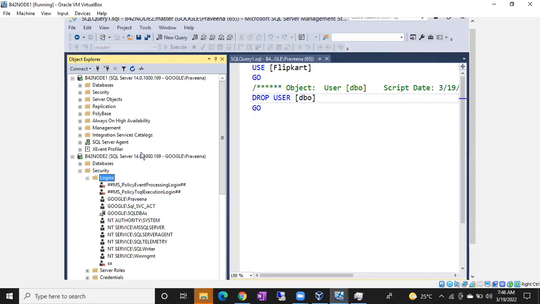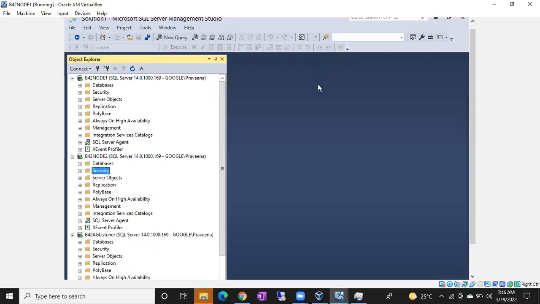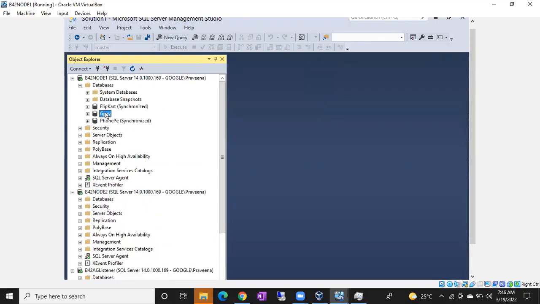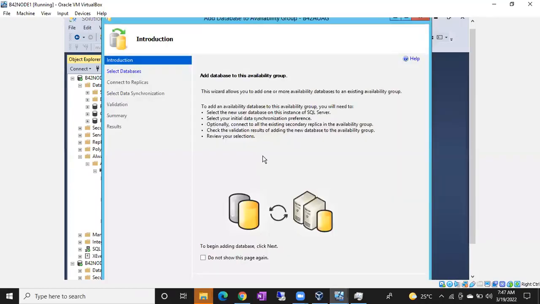Chalo. We just discussed around 30 minutes on this. No problem. So now you know how to add a database into the AG setup and how to remove a database from the AG setup. Okay. Chalo. Let's add one database again. As discussed, we'll add this GPA database. This time I'll use automatic seeding. Right click on Always On, go to the primary replica, right click Availability Databases, Add Database. This time I'll use automatic seeding. Automatic seeding will work if there is no database backup, and if there is no database existing on the secondary replica, guys.